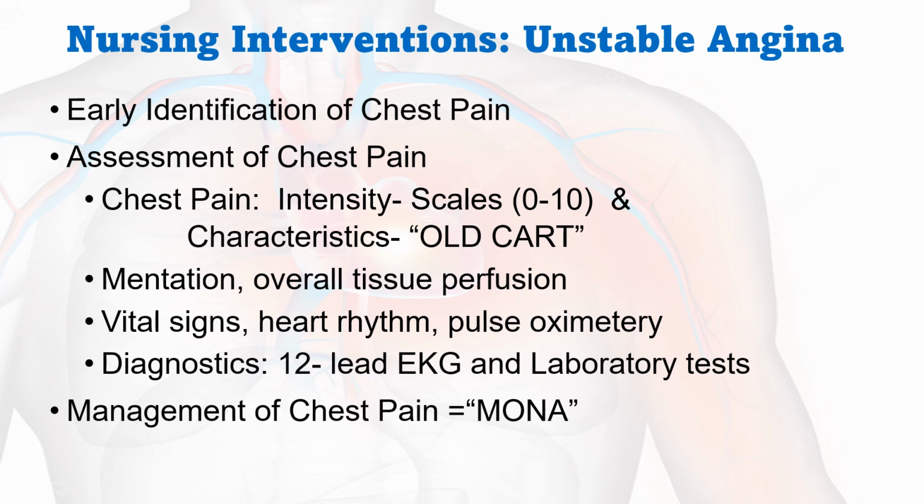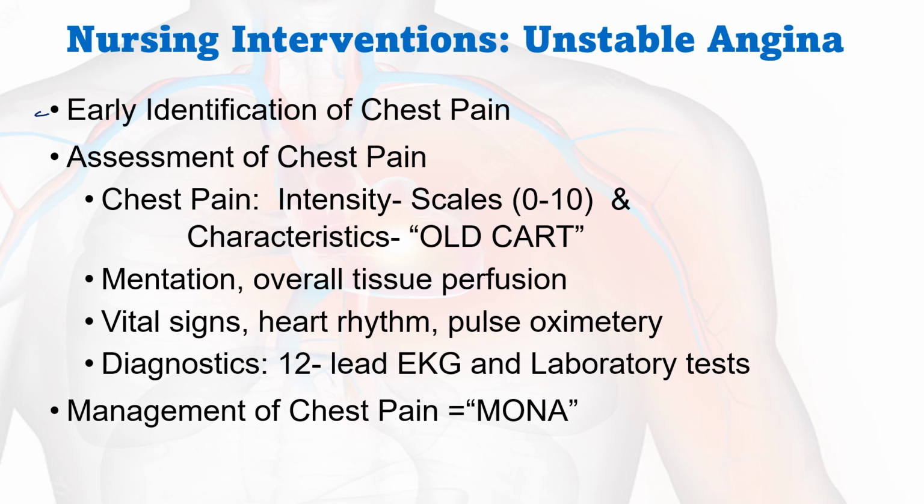Then nursing interventions in case of unstable angina. Nursing interventions include, first of all, early identification of chest pain. The nurses should be vigilant about chest pain, and they are supposed to know about the early identification, or rule out, whether exactly it is related to angina or not.